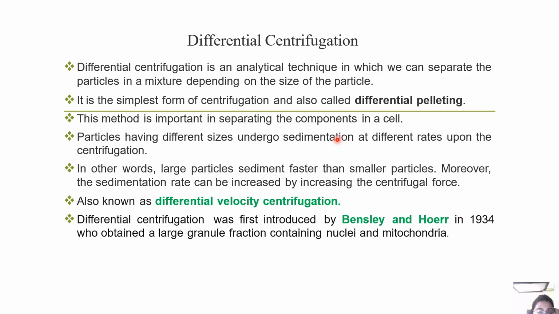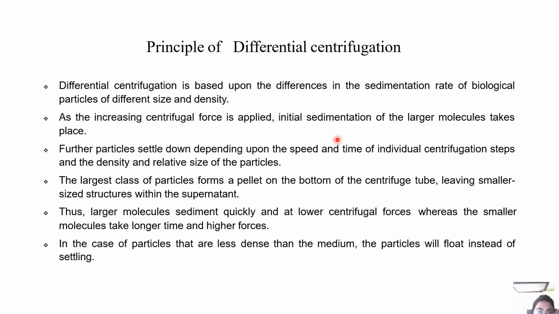Differential centrifugation was first introduced by Bensley and Hoare in 1934, who obtained a large granule fraction containing nuclei and mitochondria. Differential centrifugation is based upon the differences in the sedimentation rate, as we discussed, of biological particles of different size and density. As increased centrifugal force is applied, initial sedimentation of the larger molecules takes place. Further particles settle depending upon the speed and time of the individual centrifugation steps and the density and relative size of the particles. The largest class of particles forms a pellet at the bottom of the centrifuge tube, leaving smaller structures within the supernatant.